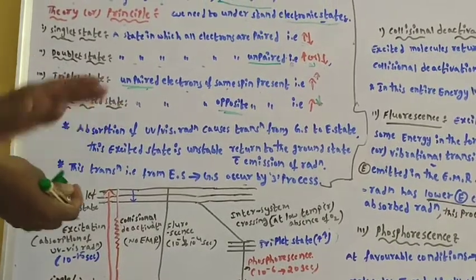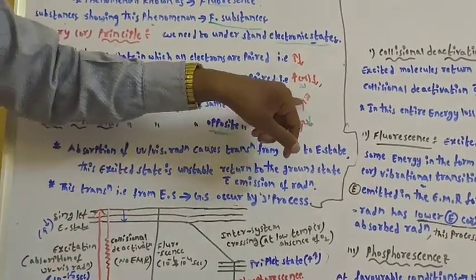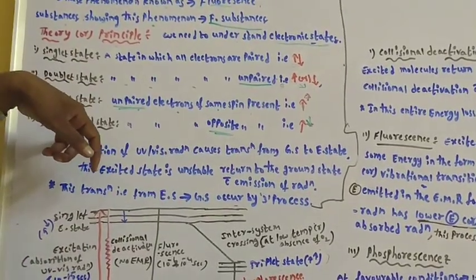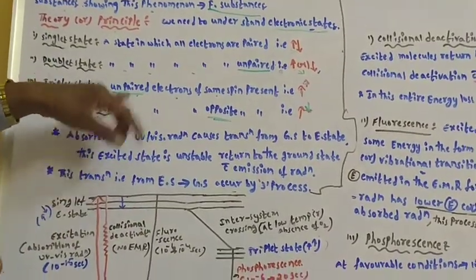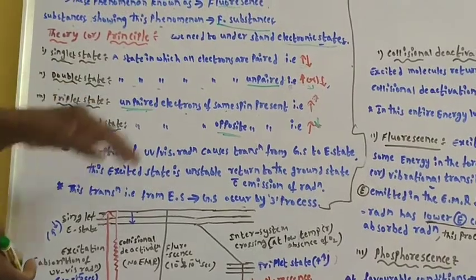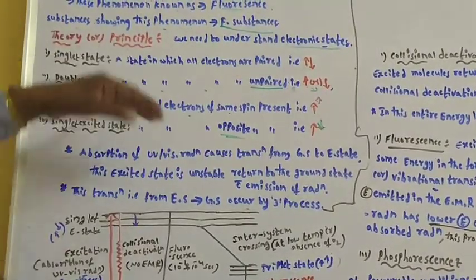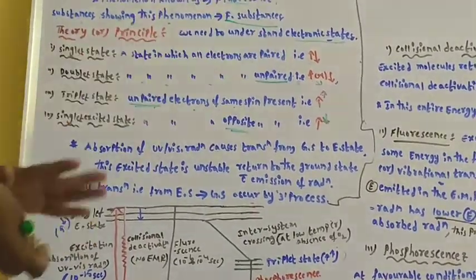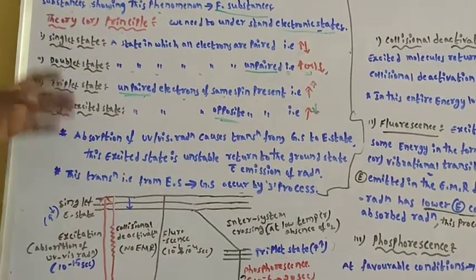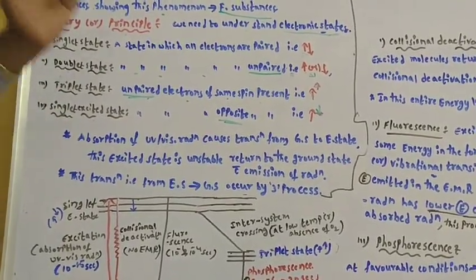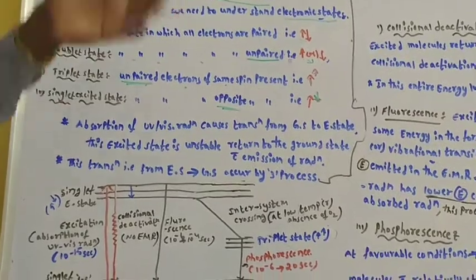You need to remember, in the triplet state the same spin is present, in the singlet excited state opposite spin is present, and these are unpaired electrons. In the doublet state also unpaired, free radicals. In the singlet state, electrons are paired. These are the electronic states which are important for fluorimetry.